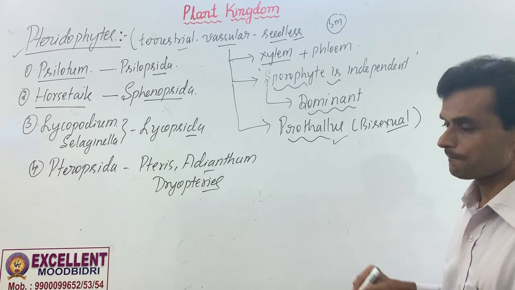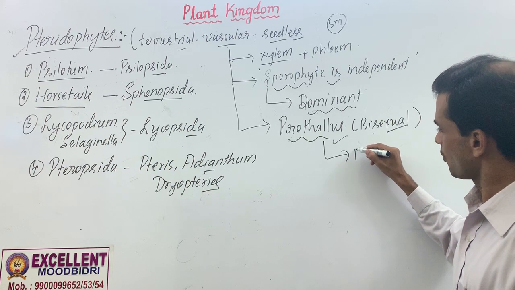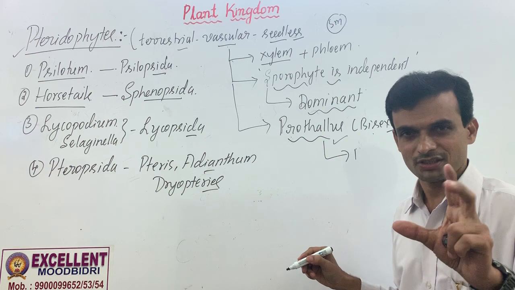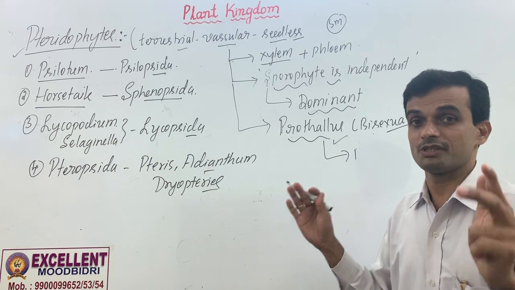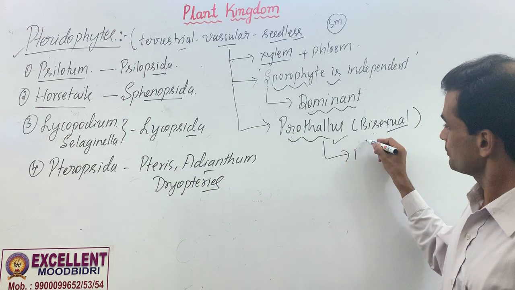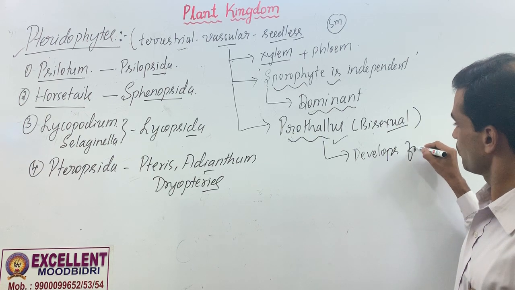Okay, bisexual. Photosynthetic, small, inconspicuous in the initial stage, and later it will become conspicuous, visible. Okay, this develops from spores,